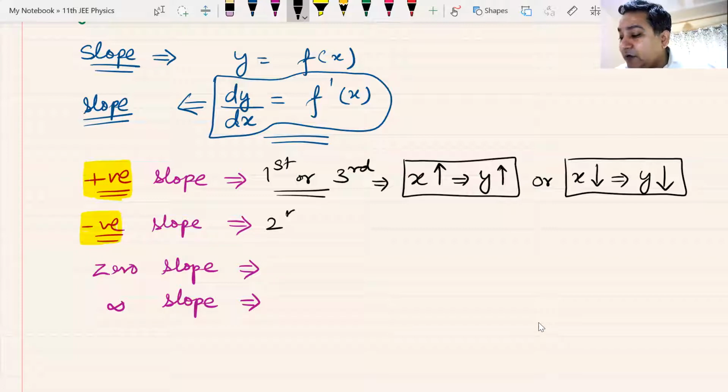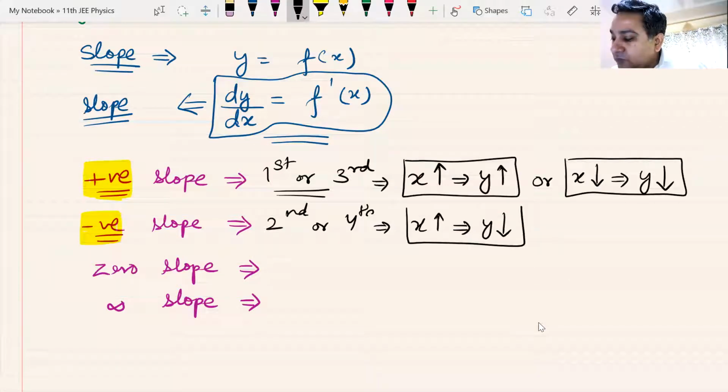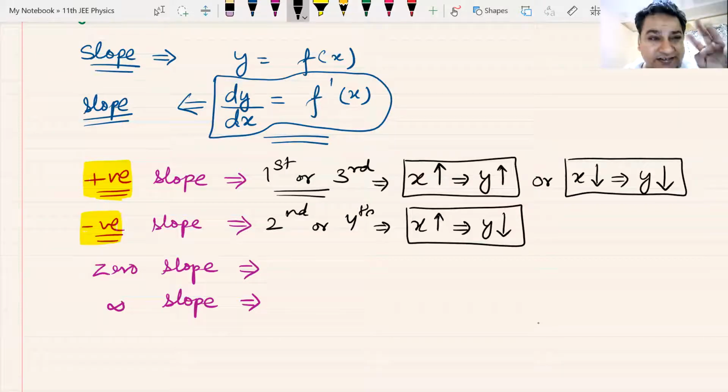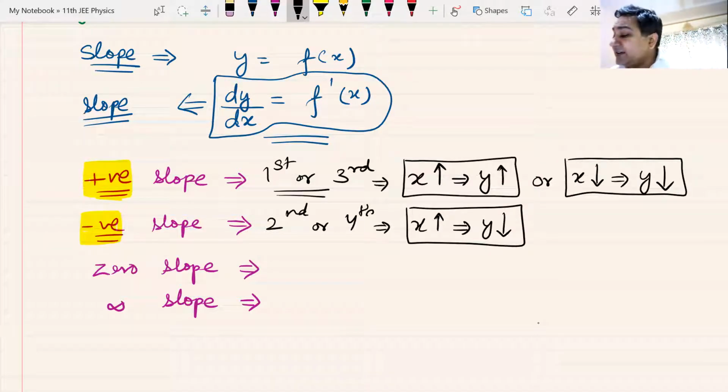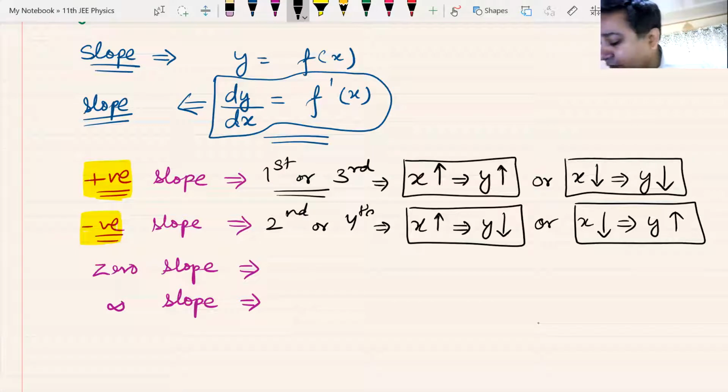It lies in the second or the fourth quadrant, but that does not make much sense. When I look at the graph, I won't be able to find out in which quadrant it is. The easier way is when you increase the value of X, that will make the value of Y decrease. So it is an inversely proportional graph. X increases, Y decreases, or X decreases, implying Y has an increase in value. Well, those were the two types, positive and negative slope graph, that we have discussed.